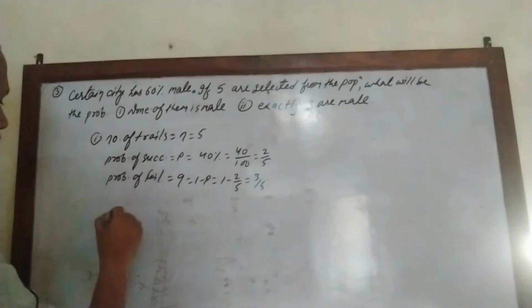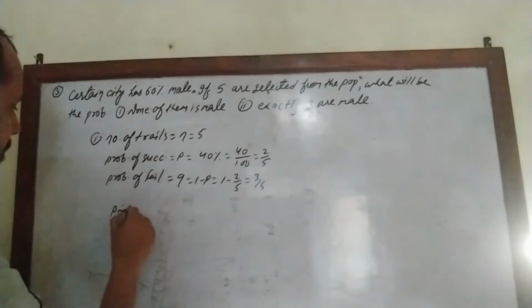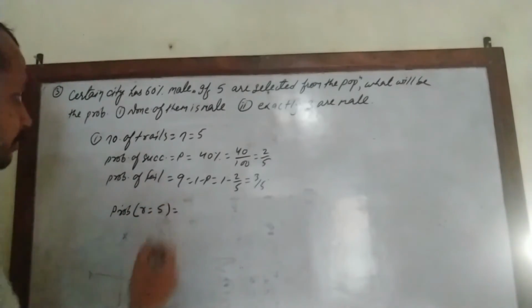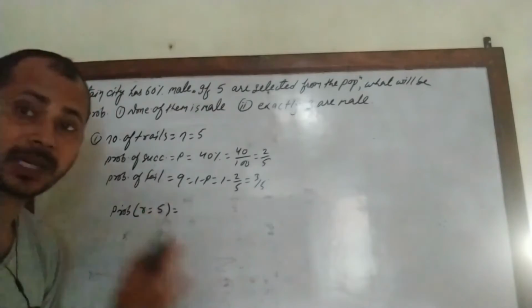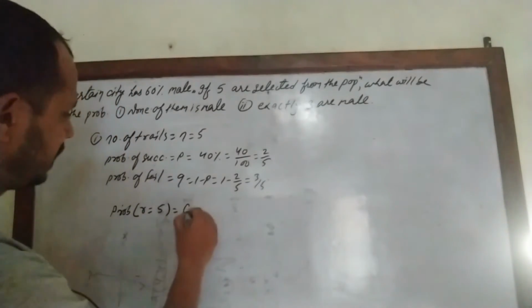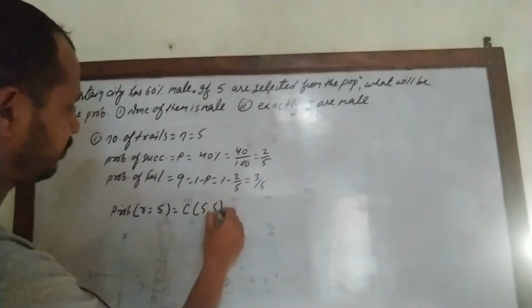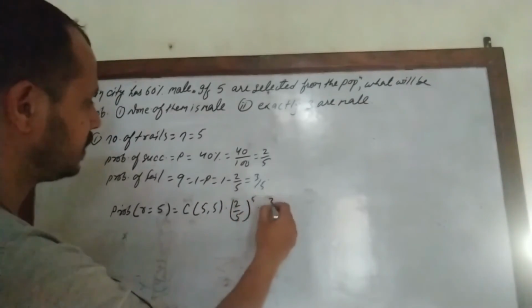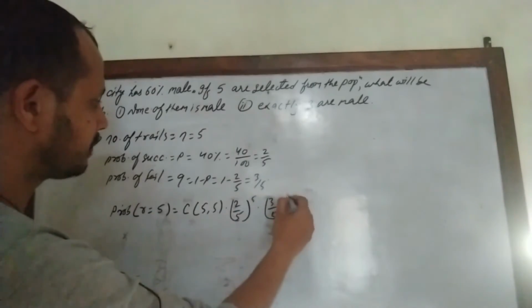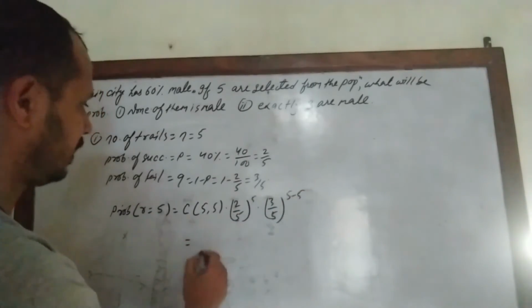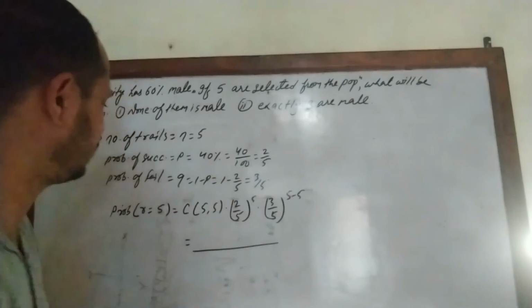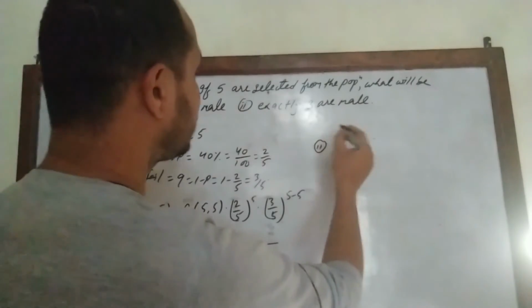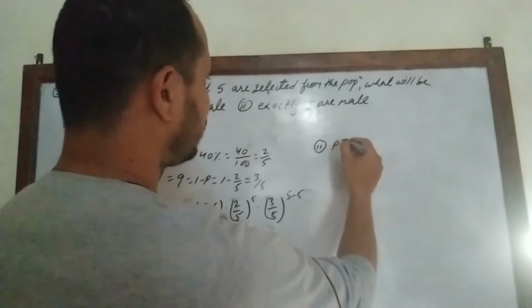Then R: none of them male means we need female 5 times. So the combination of 5, P to the power R into Q to the power N minus R, gives us the value of this probability.